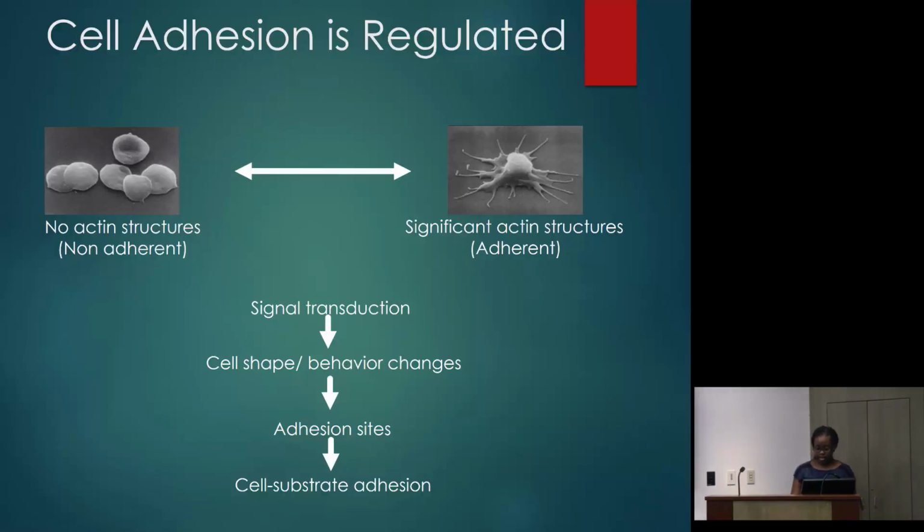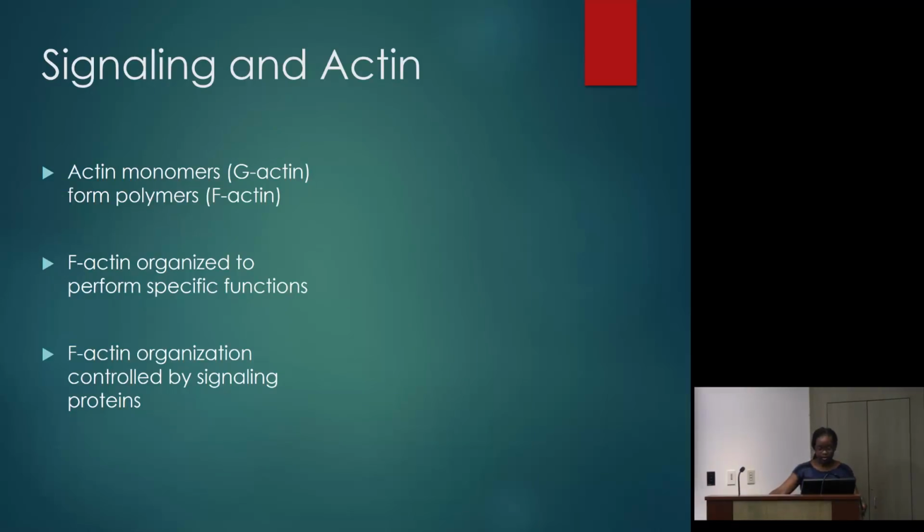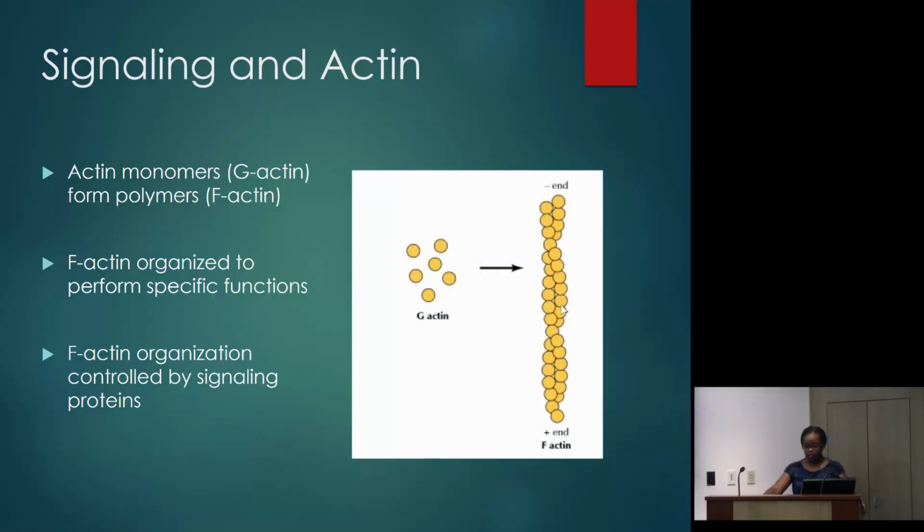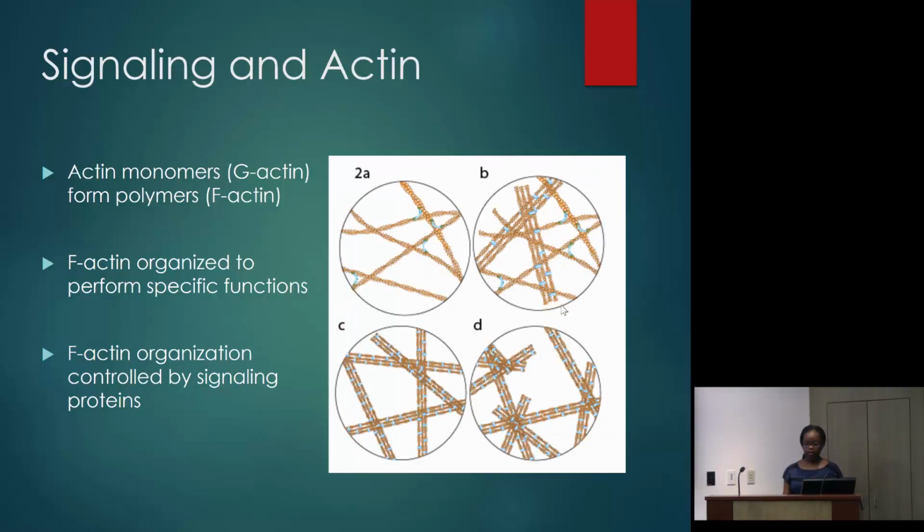So what exactly is actin? Actin is a multifunctional protein that forms microfilaments. It can be present as a free monomer, G-actin, which forms polymers, which is F-actin. F-actin is organized to perform specific functions, and F-actin organization is controlled by signaling proteins. Actin is also very important in cell motility, cell division, cell signaling, and is an essential cytoskeleton component.